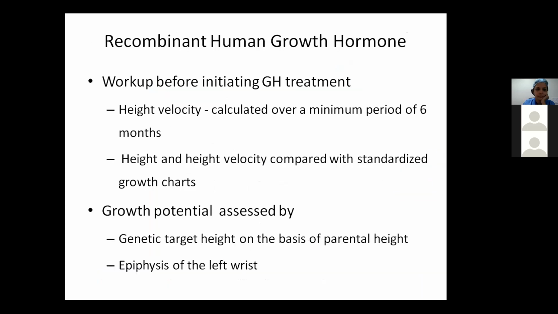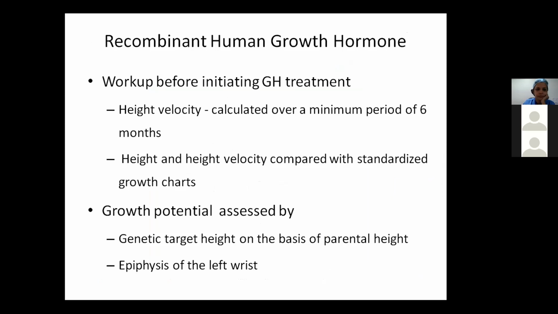Coming to the recombinant human growth hormone. Now, this growth hormone is prepared by recombinant DNA technology. It is a 22 kilodalton molecular weight substance. Previously, pituitary extracts, human extracts were used, but then they caused various diseases like Creutzfeldt-Jakob. So they were withdrawn, and currently this recombinant human growth hormone is used.